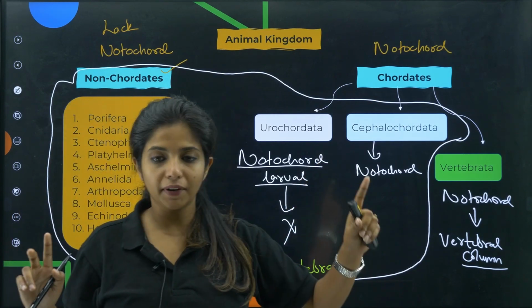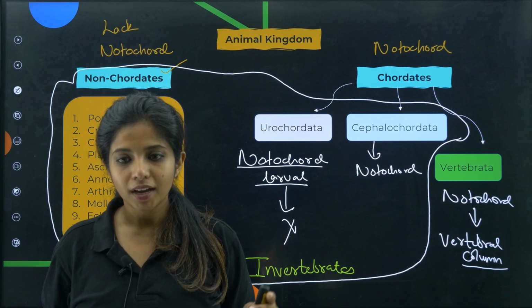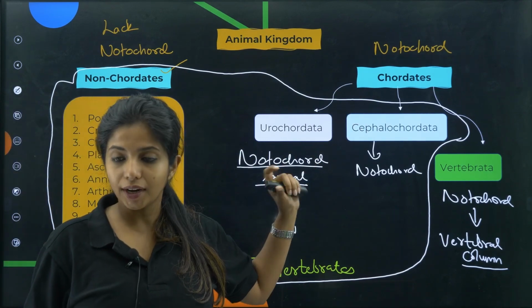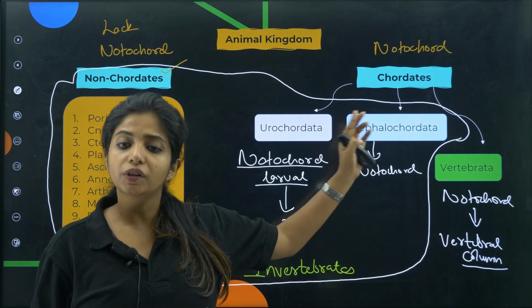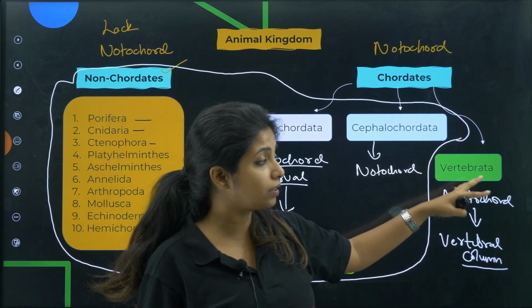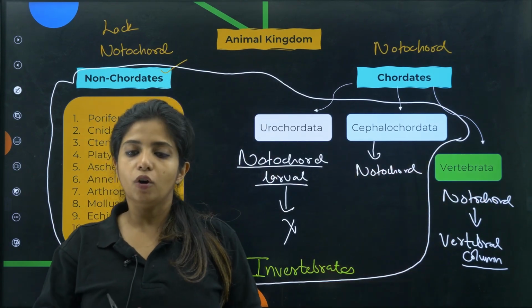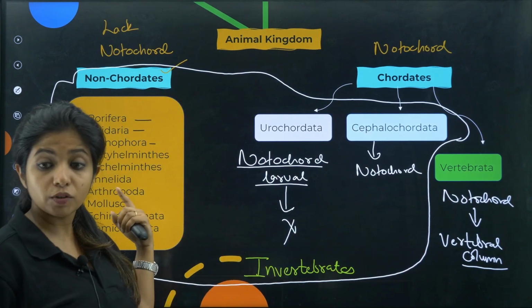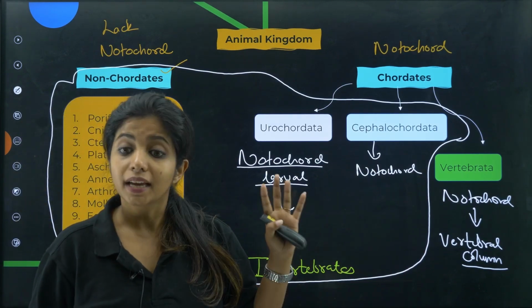Listen, animal kingdom divided into two: non-chordates, chordates. Okay, we have non-chordates entirely like that. Now chordates, you have three: urochordata, cephalochordata and vertebrata. Vertebrata are the only ones who have converted their notochord into vertebral column, or basically replaced by a vertebral column. Rest, no one has a vertebral column, which is why I call all of them together as invertebrates.